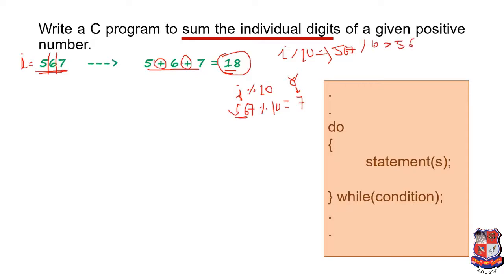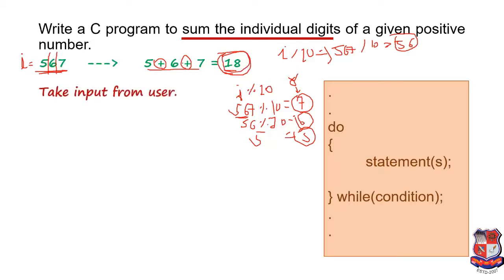Now this 56 I will use for our next iteration. So in the next iteration we'll do 56 modulo 10, and it will give us 6. The same we will repeat for the last, that is for 5, and it will give us 5. Now we are doing the summation of these three numbers, and the answer of this is the output of our program.